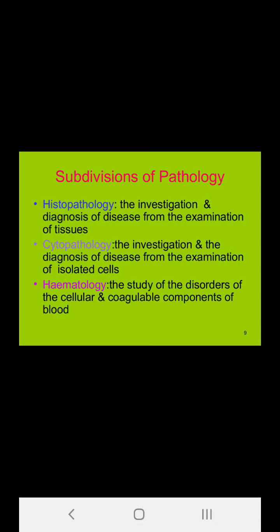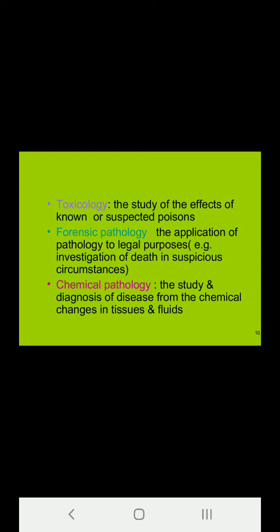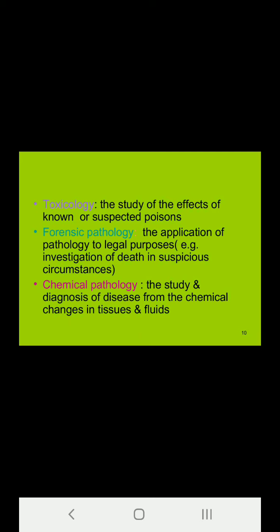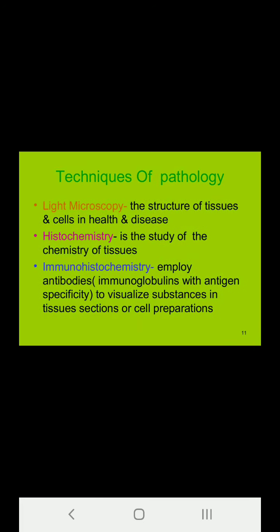Hematology is the study of the disorders of the components of the blood. Toxicology is a part of forensic medicine, but you have to understand it is basically the effects of the known or suspected poisons. The fluid during poisoning is taken for toxicological examination. Forensic pathology is a conglomerated branch of forensic medicine and pathology in which the use of pathology is done for legal purposes, that is, investigation of death under suspicious circumstances. Chemical pathology is the study and diagnosis of disease from the chemical changes in the tissues and fluids.